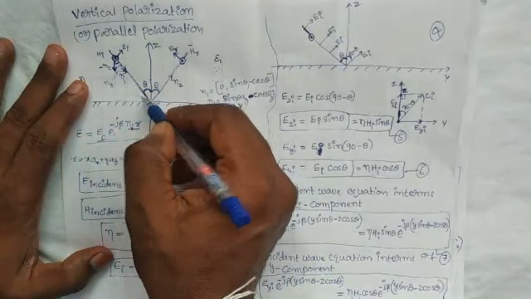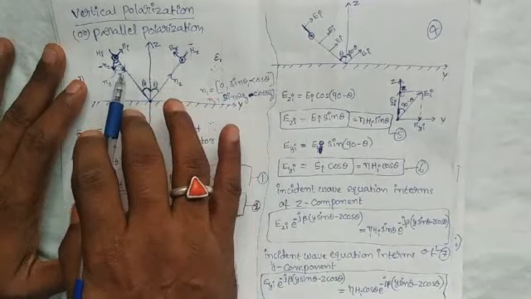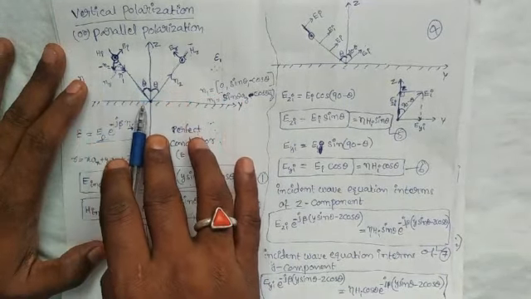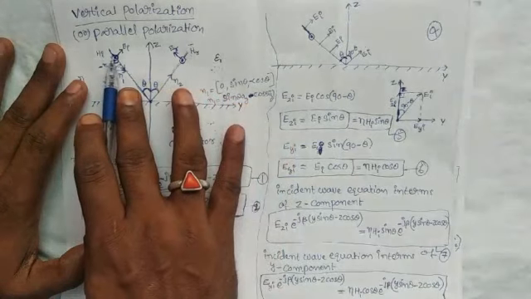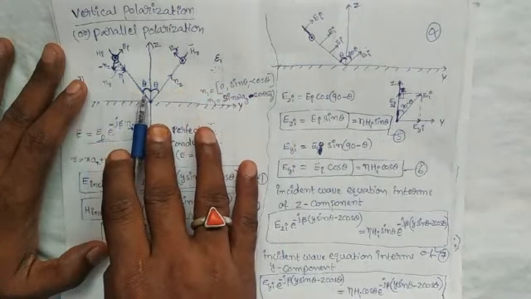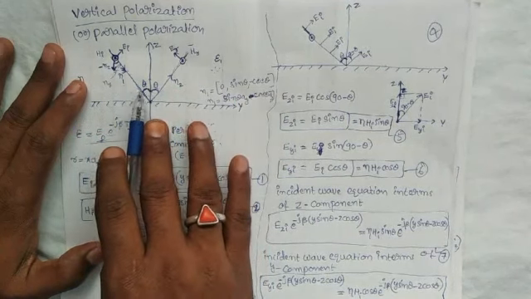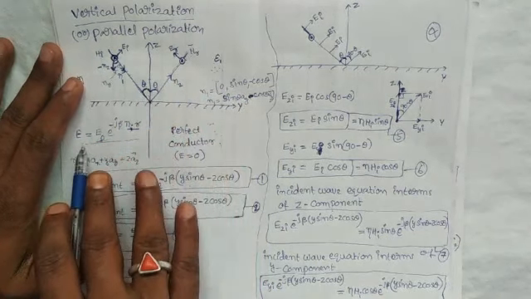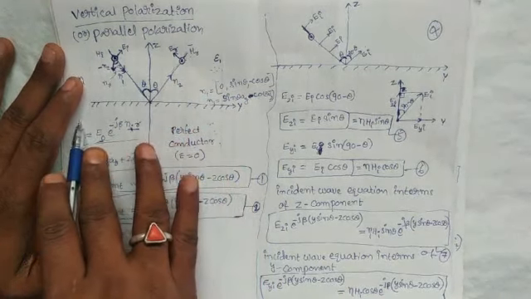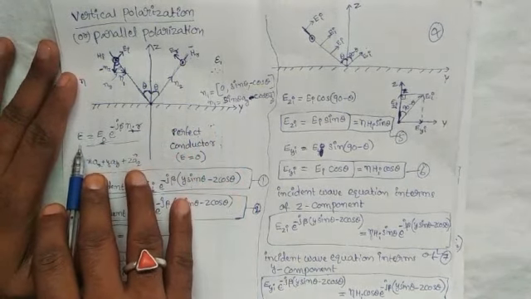Now we are writing the wave equation for the incident wave and the reflected wave. First we are writing the wave equation in terms of the incident wave. How to determine a wave equation for an oblique incidence can be determined by using this equation. We already discussed it in the previous class.